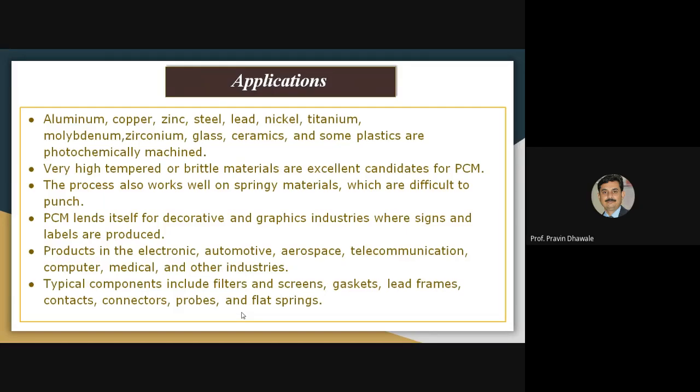Now last we will discuss the applications of this photochemical machining process. It is used for machining aluminum, copper, zinc, titanium, nickel, glass, and some of the plastics. They are easily machined by using the photochemical machining process.